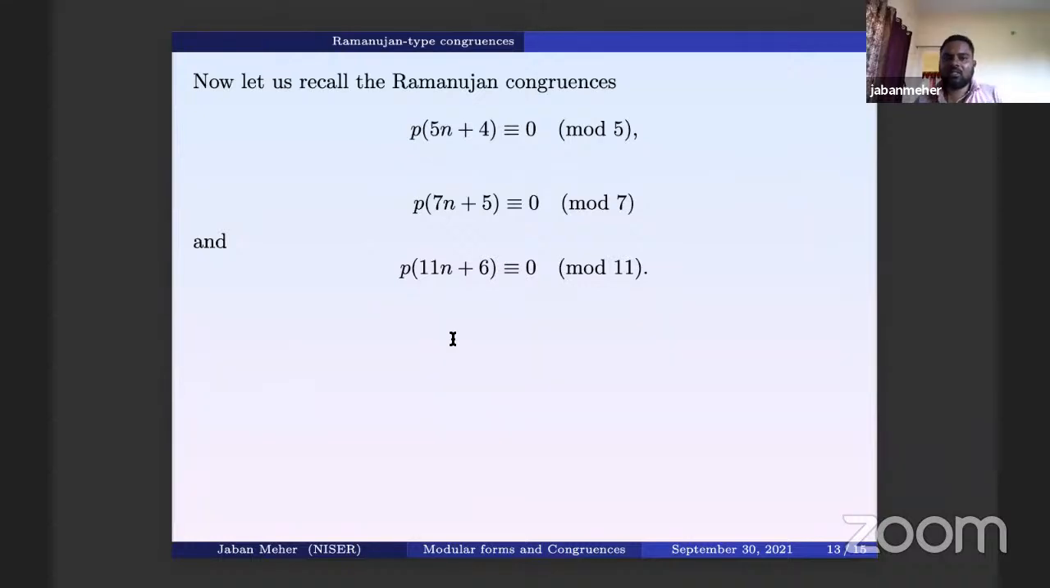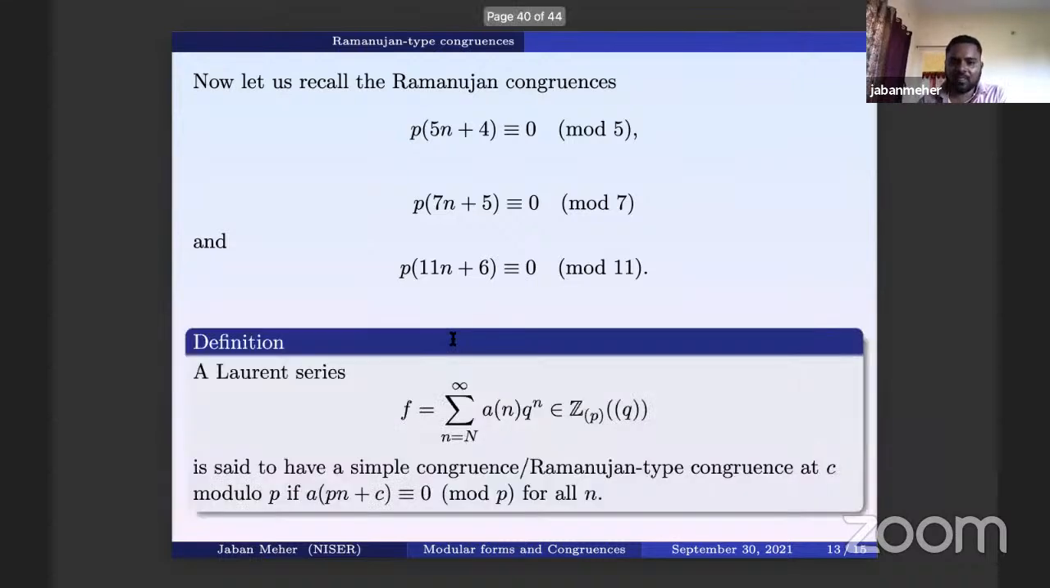And now let us again come back to the congruences which we started with, the kind of congruences studied by Ramanujan. Then one can define what is called a Ramanujan type congruence. Ramanujan type congruence means you have a Laurent series. You can also start with negative terms; finitely many negative terms is also fine.